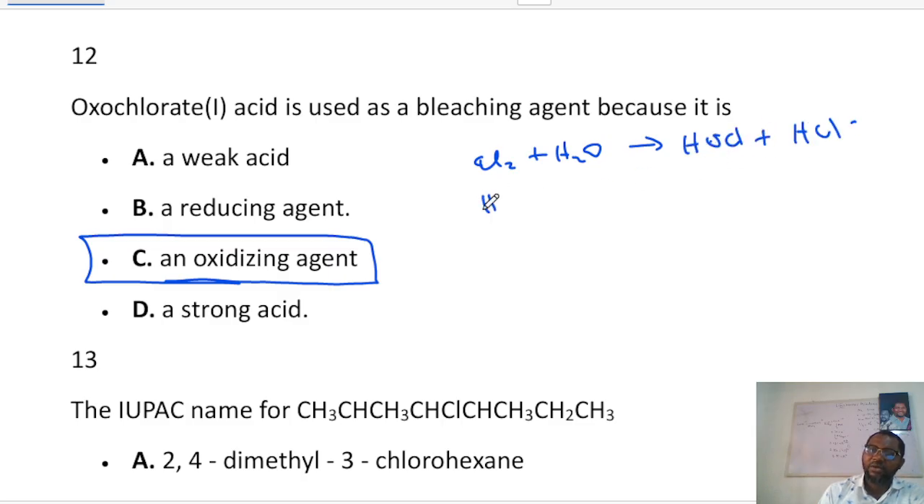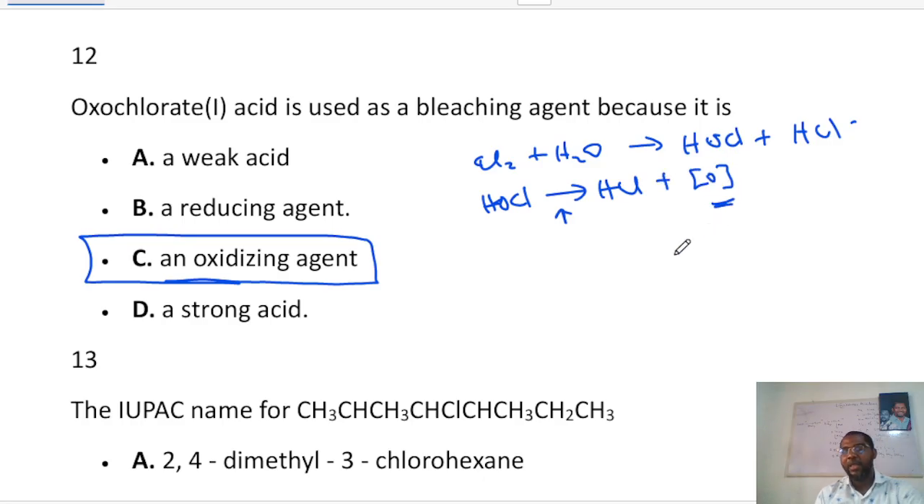Now this oxochlorate is what now goes into water under sunlight. Okay, under sunlight it becomes HCl, then gives this oxygen which is required for bleaching. So chlorine bleaches by oxidation, or you say oxochlorate 1 bleaches by oxidation. But the other bleaching agent is SO2. SO2 bleaches by reduction. I like you to compare that. SO2 bleaches by reduction, but chlorine, or you can say oxochlorate, bleaches by oxidation.